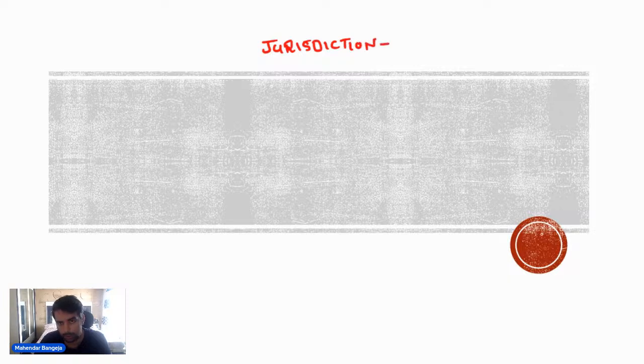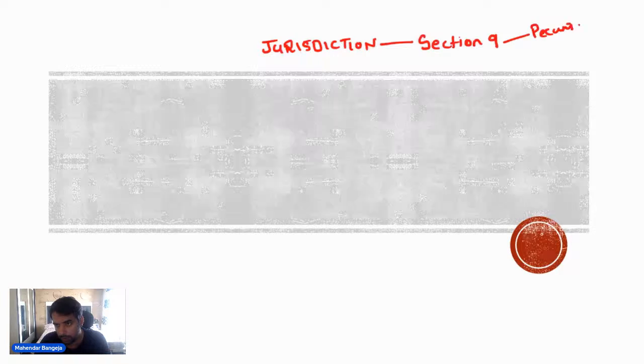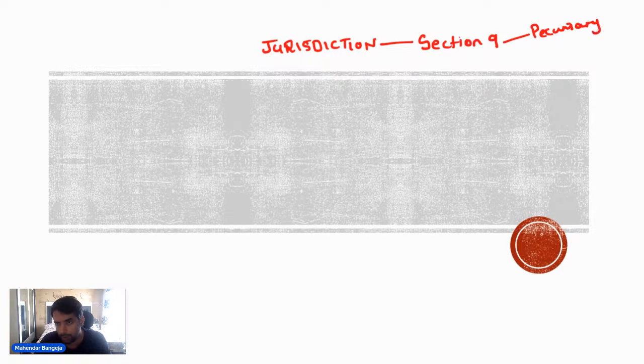Here we will start with section 9, and then we will understand the concept of pecuniary jurisdiction, what exactly it is, then territorial jurisdiction, and then subject matter jurisdiction.